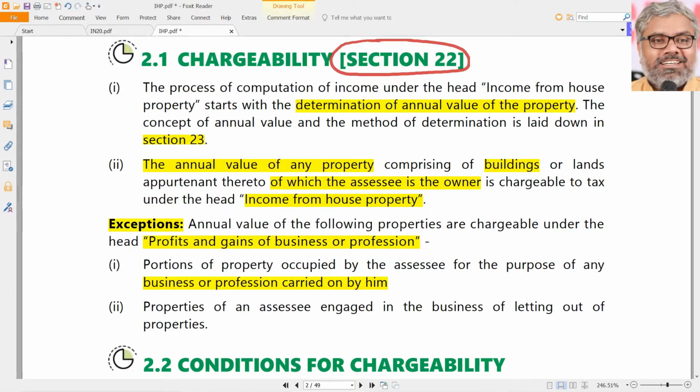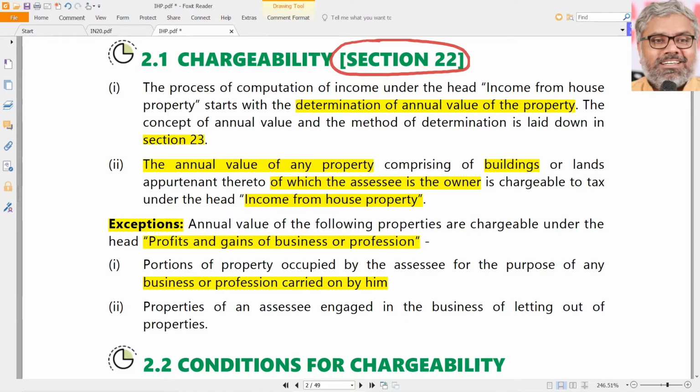His house he is occupying for his own business or profession. Will he pay any rent to himself? If he pays so, will we accept it as rent? No. That becomes notional rent if at all he pays rent to himself. So can he claim that rent from the profits or gains of the business or profession that he is carrying out as a deduction, as an expenditure? Not possible.